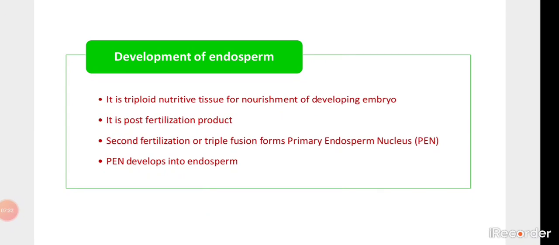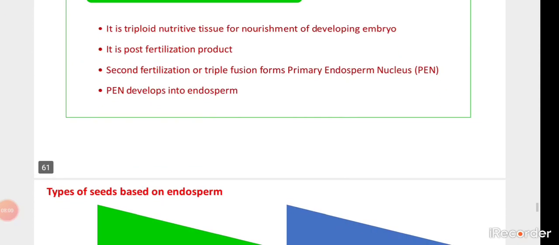Let us see the development of endosperm. As we have seen, it is the second fertilized product. It is triploid and nutritive in nature. The second fertilization, or the triple fusion, forms the PEN. A question used to be asked in the exam, a one line question: write the full form of PEN. PEN means primary endosperm nucleus. Okay, it develops into the endosperm.